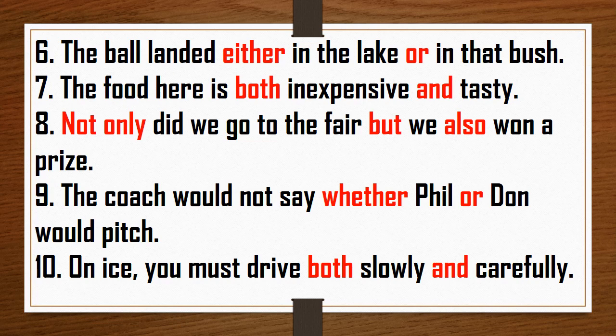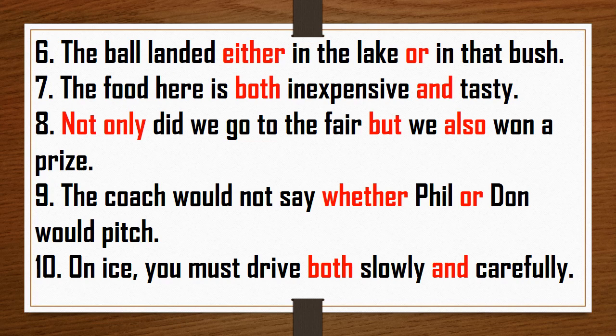The next: not only did we go to the fair, but we also won a prize. So the correlative conjunctions are not only but also. Then ninth sentence: the coach would not say whether Phil or Don would pitch. So the pair is whether and or.